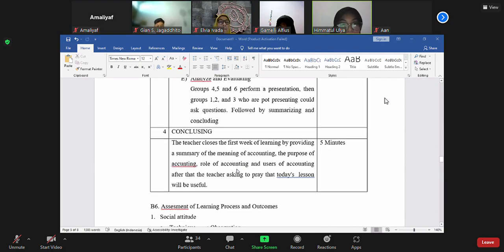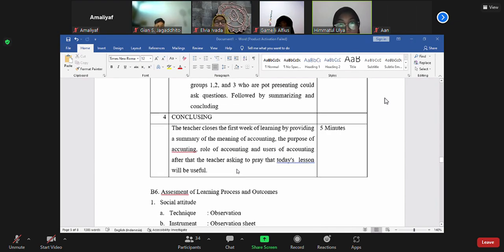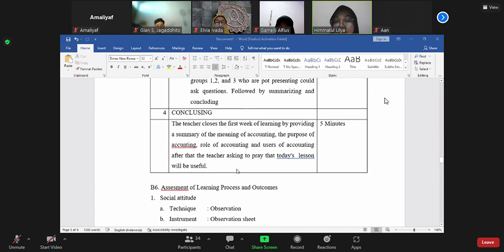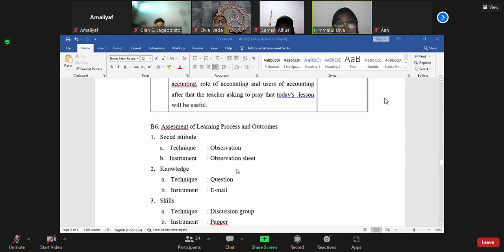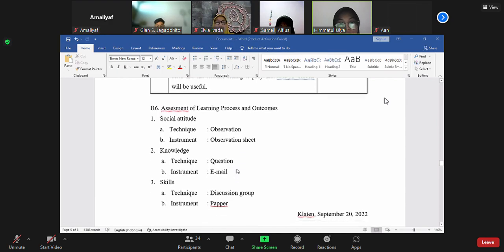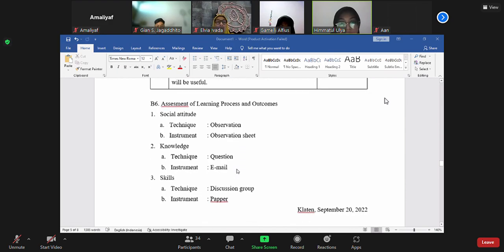The last step is concluding. The teacher closes the first week of learning by providing a summary of the meaning of accounting, the purpose of accounting, the role of accounting, and the users of accounting. After that, the teacher asks everyone to pray that today's lesson will be useful. Time allocation 5 minutes. Basic assessment of learning process and outcomes: social attitude, technique of observation, instrument observation sheet.